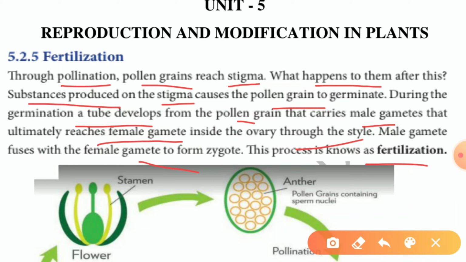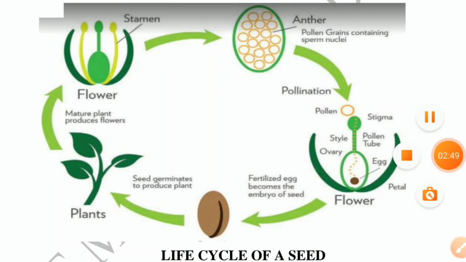The pollen grains germinate, no? At that time a tube develops from the pollen grains. Through the tube, only male gametes are taken to reach the female gamete of the flower. Where is it reached? The ovary of the female part. The male gamete fuses with the female gamete to form a zygote, which is known as fertilization.